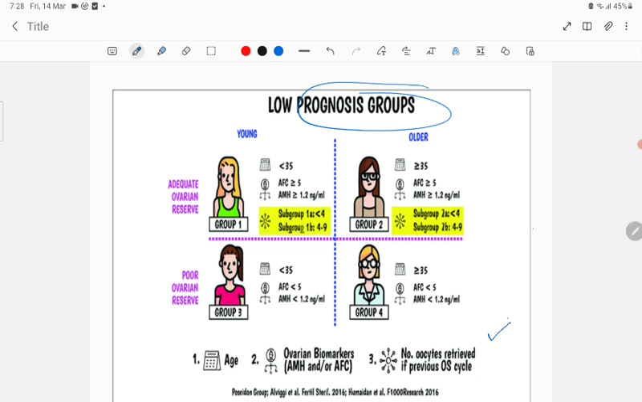What are the three parameters used in the Poseidon group classification? First is the age of the patient. Second is the ovarian biomarker, which includes anti-Mullerian hormone and antral follicle count. Third is the number of oocytes retrieved in previous ovulation stimulation cycles. So, one is age, one is ovarian biomarker, with two parameters: AMH level and antral follicle count, and the third is the number of oocytes retrieved.